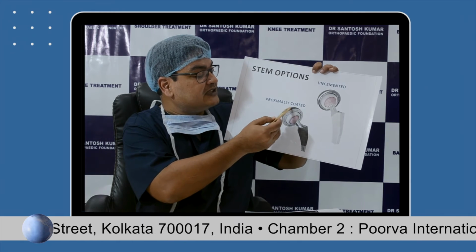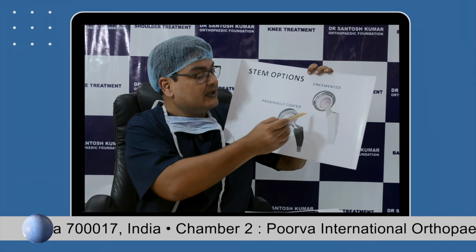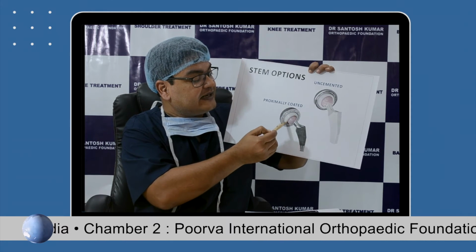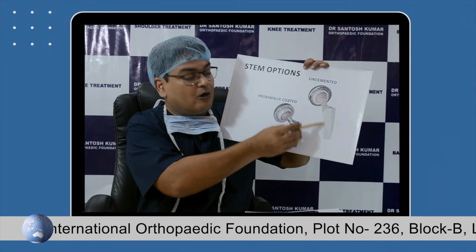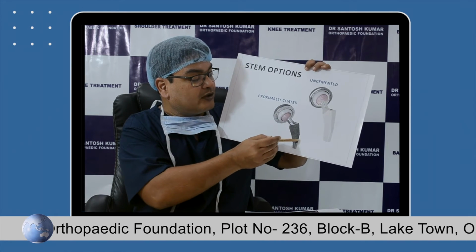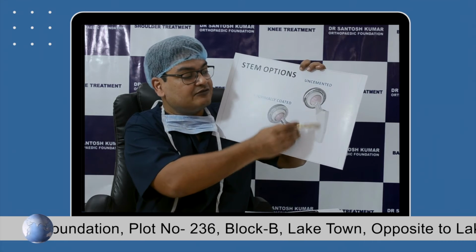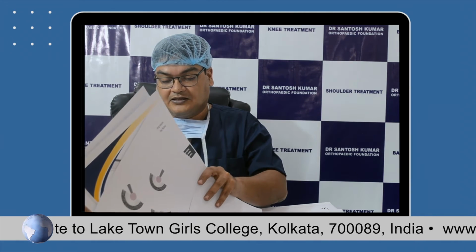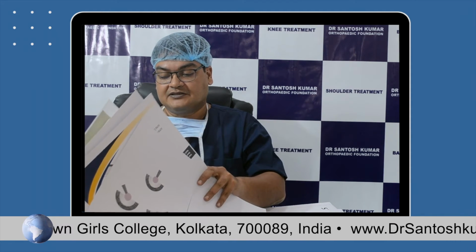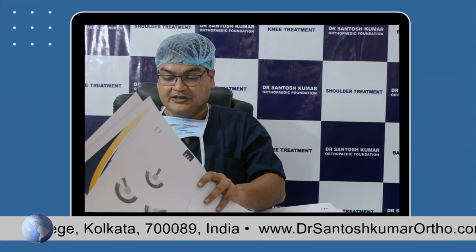So the acetabular component is all porous coated, and inside that we have a polyethylene liner, and ceramic heads are there. The stem option is either proximally coated, or it is fully coated. Both systems are used, and presently we are using large head cups. Those large head cups give us a better range of movement.